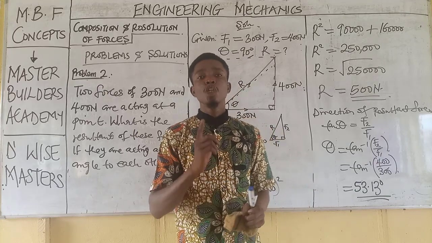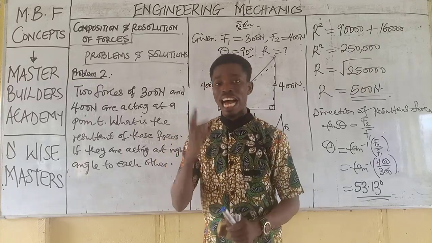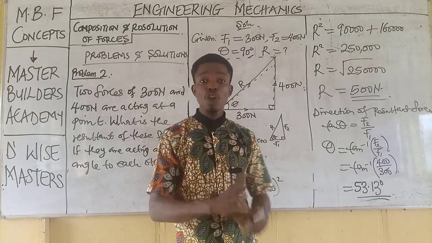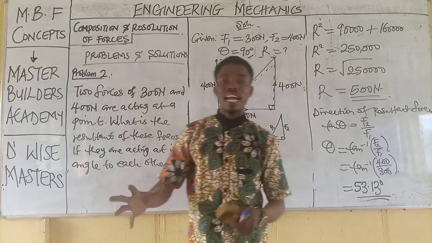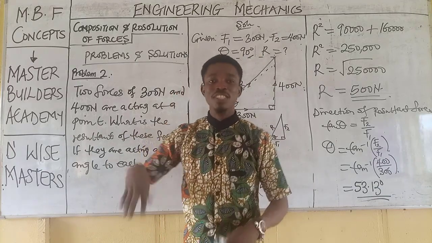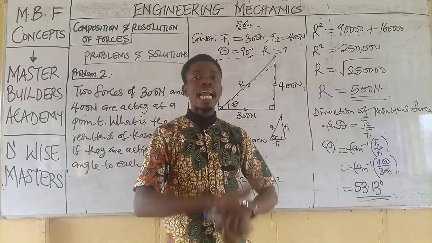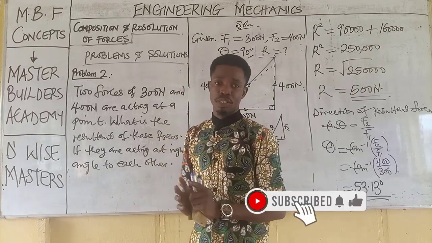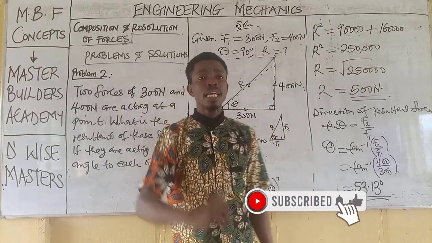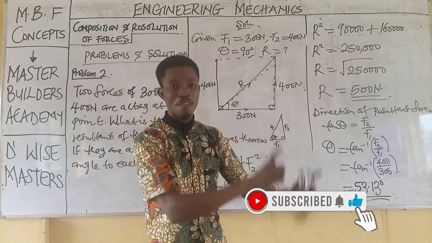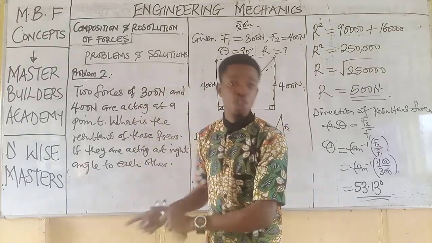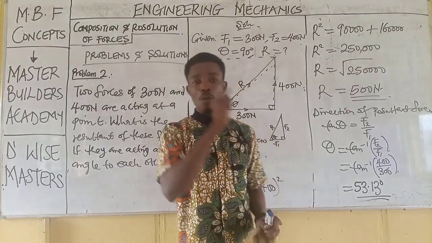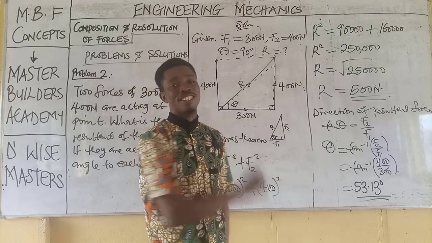So guys, you find out that these problems are always easy to solve if you can identify what is required and identify how to solve it. Like I just mentioned, anytime you have two active forces acting at a point and you are asked to find the resultant, you either make use of parallelogram law of forces or you use the Pythagoras theorem. Now, when should I use Pythagoras theorem?